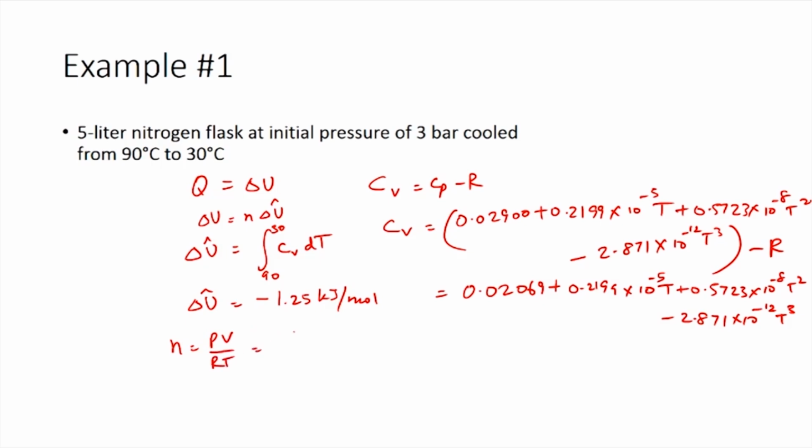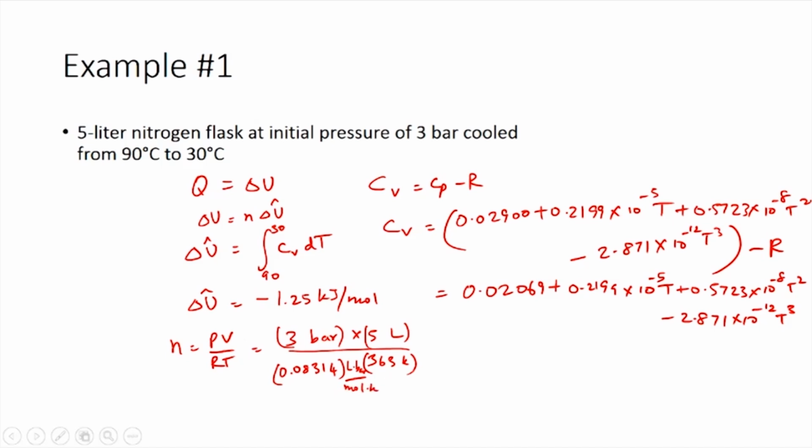So, which would be 3 bar times 5 liters, divided by the temperature, which is 363 Kelvin, the initial temperature of 90 degrees Celsius, and the R value in terms of bar, liters and Kelvin would be 0.08314, and the units would be liter bar divided by mole Kelvin.